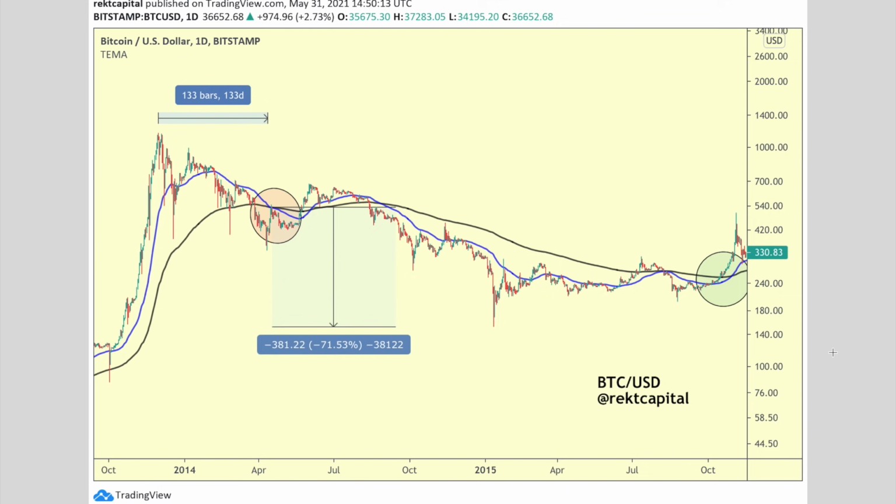Let's talk about the death cross, of course, but through the lens of the stock to flow model. Can the death cross actually invalidate the stock to flow model?